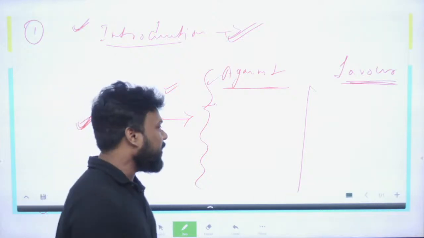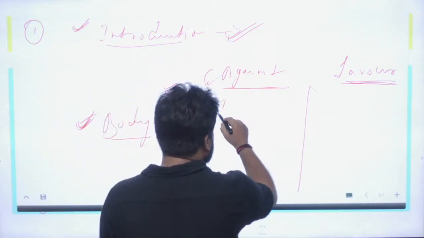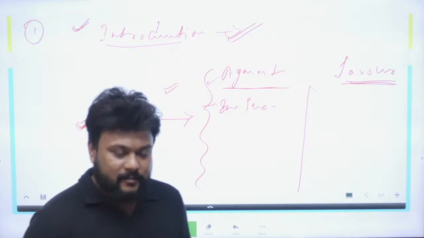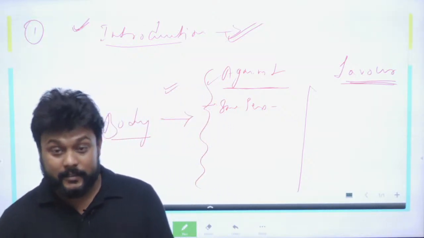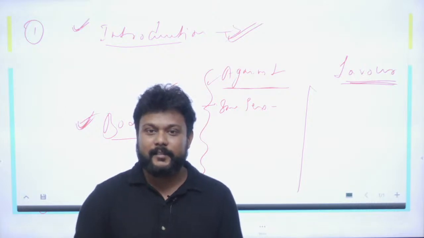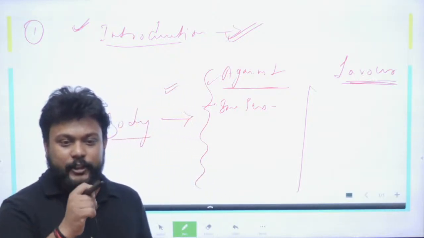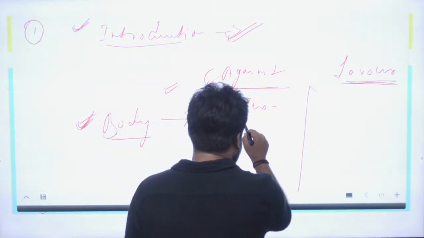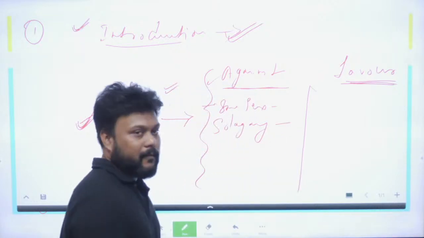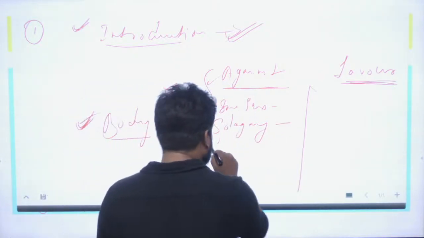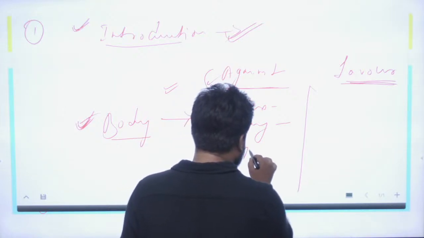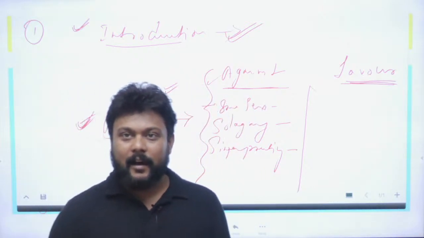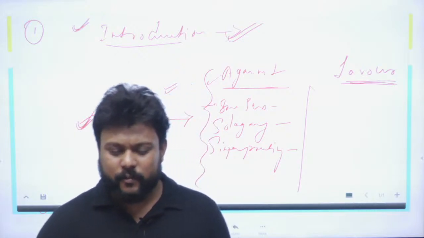Now you can see many instances of same sex marriage. With the rise of the LGBTQ plus community, you can see more such marriages, which are out of the traditional marital bond of two opposite sex. Sologamy, single parenting, so these are the changes seen in terms of the forms of marriages.